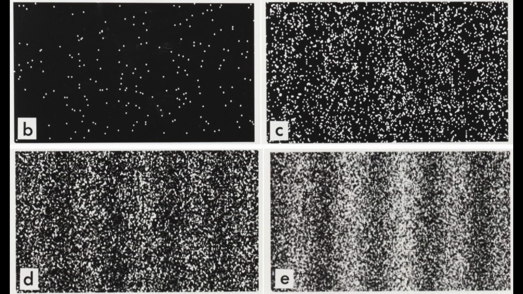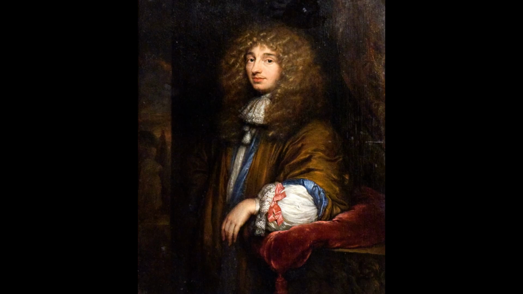Let's say you shine the beam of light through sheet A. What pattern would you get on sheet B? Well, if the light was composed of particles, you would just get light behind those two slits on sheet B. However, if the light was composed of waves, you would get an interference pattern. In other words, you would get light where you wouldn't expect it to be. So what did Thomas Young observe? He observed that there was an interference pattern, so there was light where you wouldn't expect it to be. And this therefore supported Christian Huygens' wave theory of light, because in order for there to be an interference pattern, light would have to be a wave.